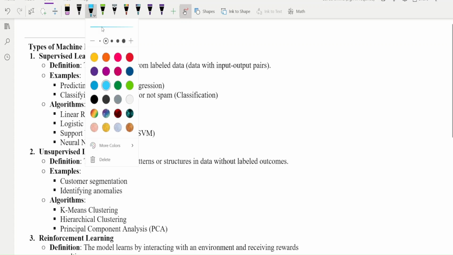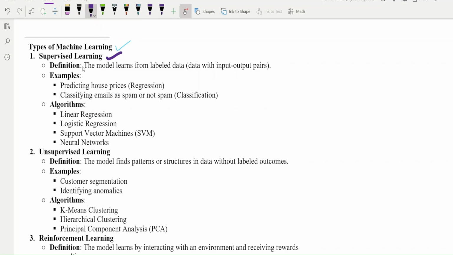The first type is supervised learning, right? So what is the meaning of supervised learning? Very basic meaning I'm telling you. In supervised learning, the model learns from labeled data, right? It learns from labeled data with input-output pairs. So this is the very basic meaning of supervised learning.